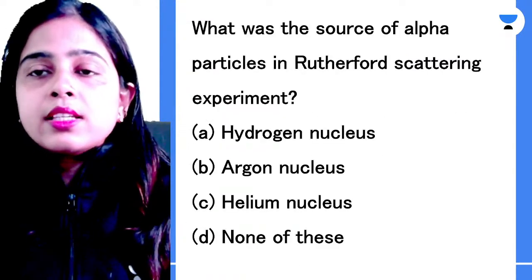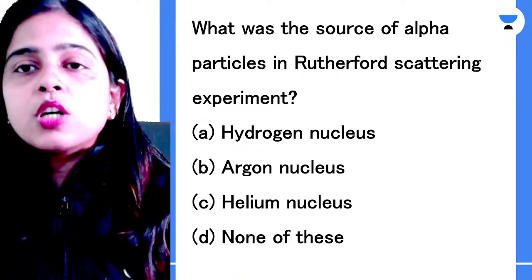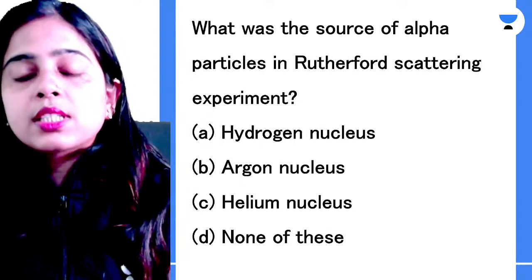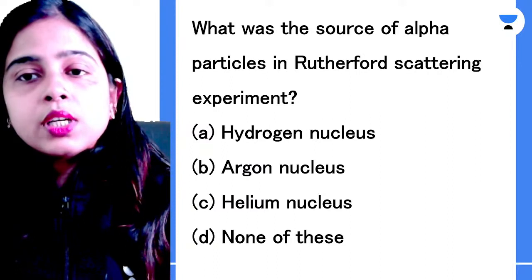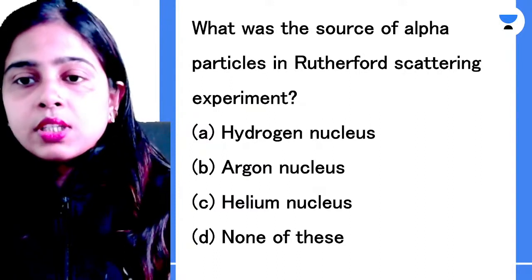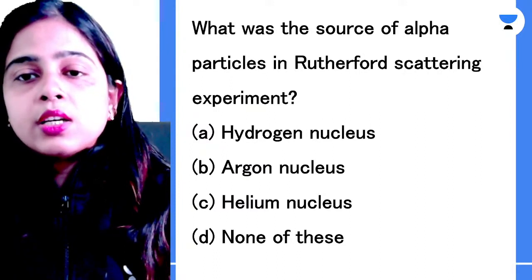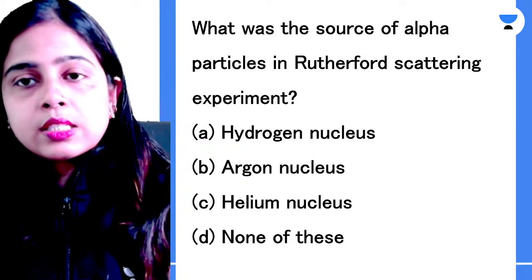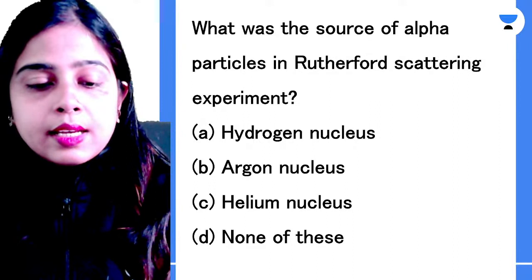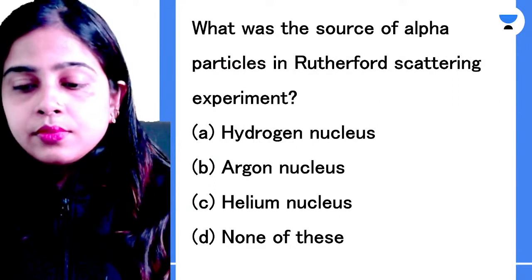Next question. What was the source of alpha particles in the Rutherford scattering experiment? Hydrogen nucleus, argon nucleus, helium nucleus, or none of the above? So which is the source of alpha particles in the Rutherford scattering experiment? Yes, tell me fast. Anyone?